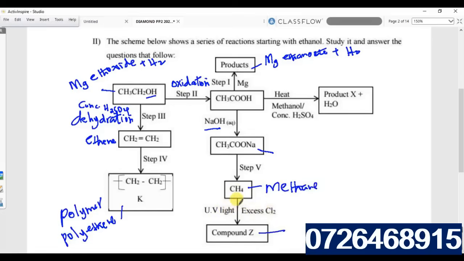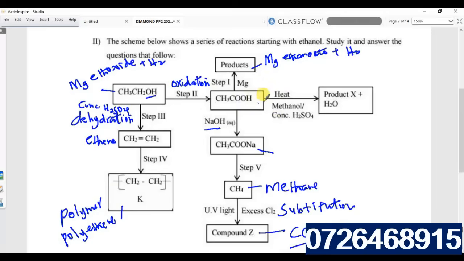So this process here, where we use UV light, is called substitution, because we know alkanes do not undergo many reactions other than combustion and substitution. Alkanes are saturated, therefore they don't have many reactions. So we are going to see compound Z. If it is excess, we are going to form CCl4, tetrachloromethane.